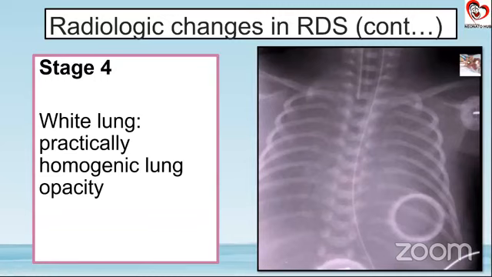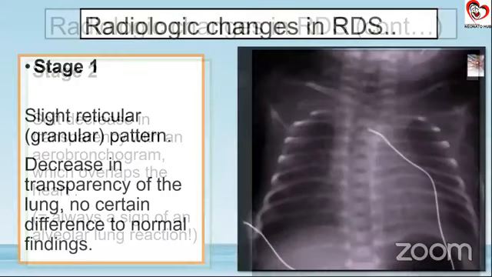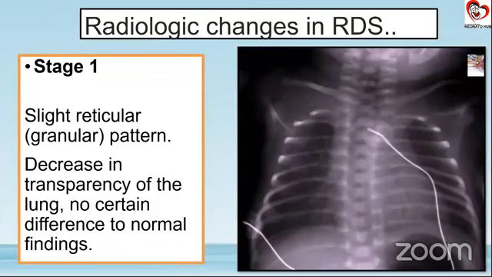So what we need to see are the salient features on the X-ray of the child, which doesn't give us a complete whiteout lung, but somewhere intermediately. So these are the stage 1, 2, 3, 4. So in the stage 1 of the chest X-ray showing stage 1 of the RDS, what we can see is, you're seeing the cursor, right? Yeah.